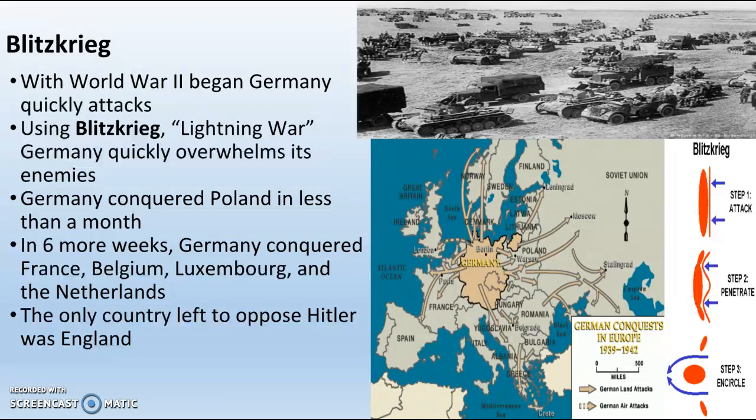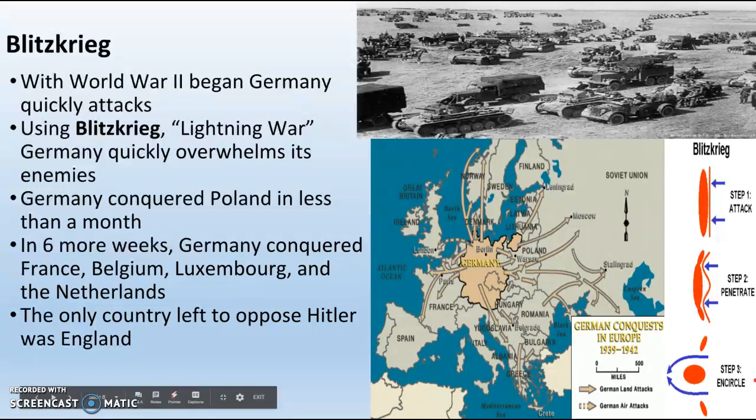As soon as World War II starts, Germany attacks quick. And the reason they attack quick is because of what we see over here. Tanks and trucks. Tanks and trucks are a really good way to wage war because it's a lot faster than walking. And using tanks and trucks, the Germans create what is called Blitzkrieg, or lightning war. Basically, they can move their armies really, really fast through enemy lines.